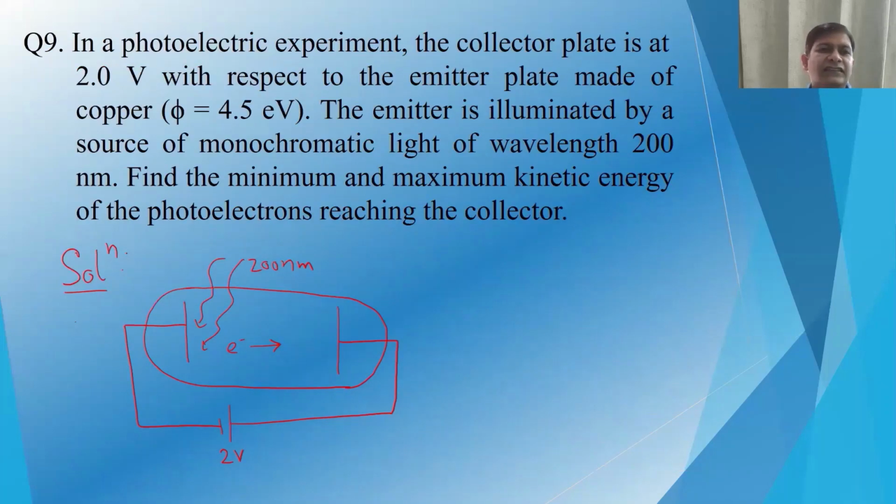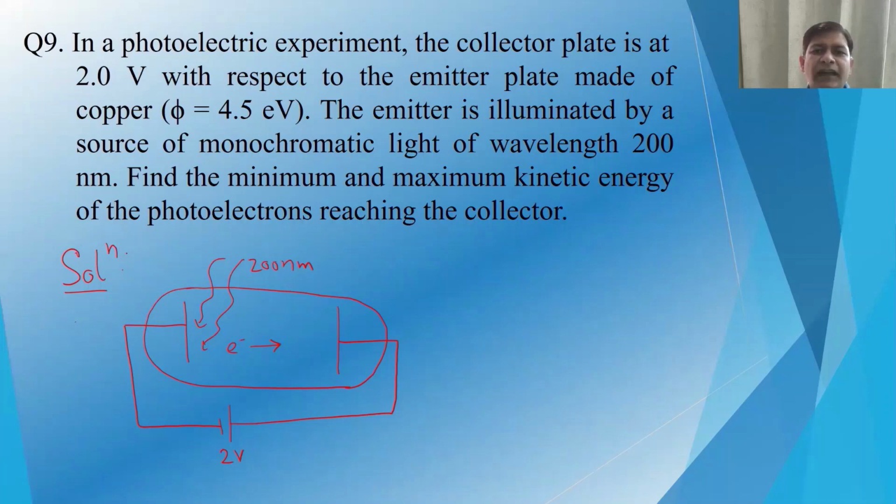Let us see this problem. It says that in a photoelectric experiment, the collector plate is at 2 volt with respect to the emitter plate made of copper, which has a work function of 4.5 electron volt. The emitter is illuminated by a source of monochromatic light of wavelength 200 nanometer.